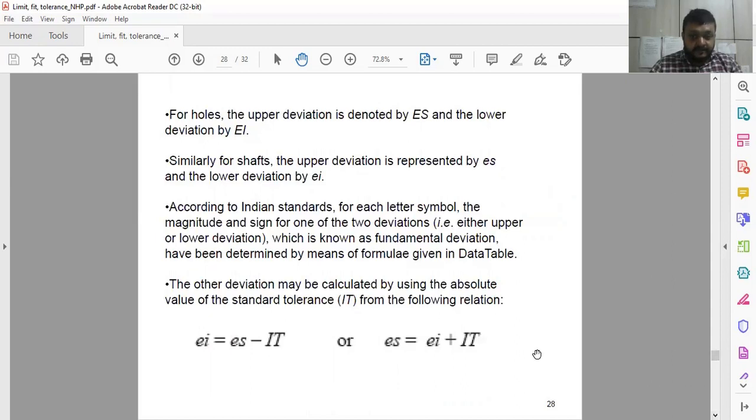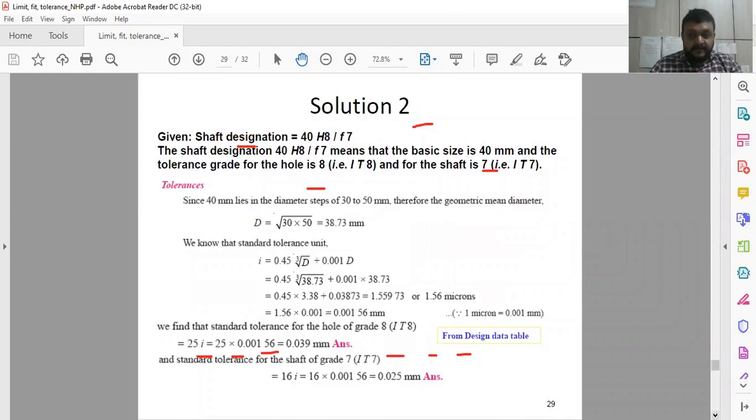The upper deviation is denoted by ES and the lower deviation by EI, and for the shaft small es and small ei. According to the Indian standard, EI, the lower deviation of the shaft, is equal to the upper deviation minus the IT grade, or ES is equal to EI plus IT. So using this equation, we are trying to solve the problem.